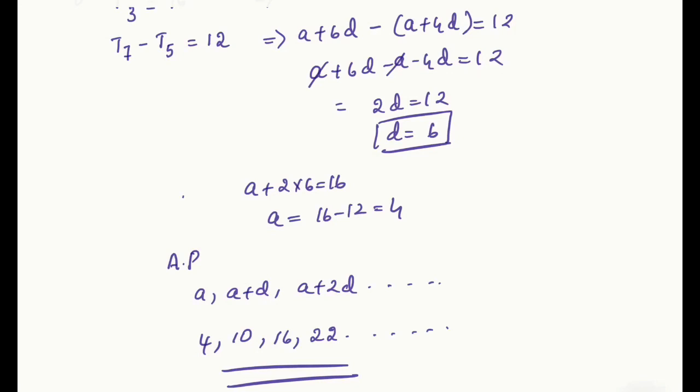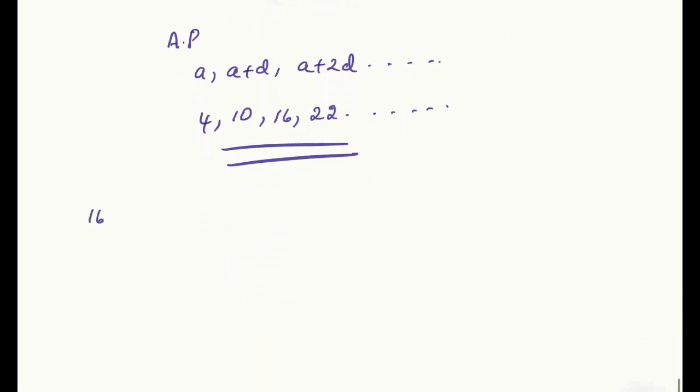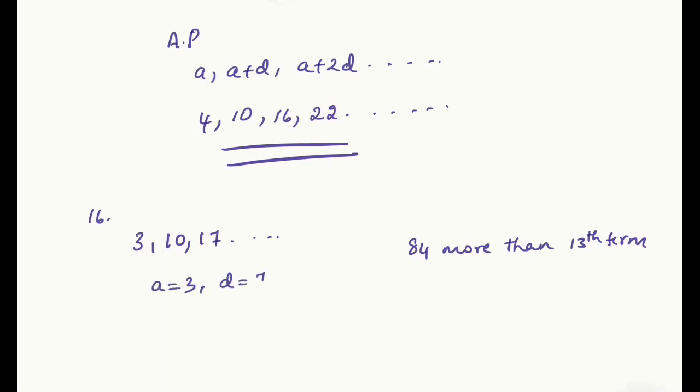Now let me do the 16th question. What is given in the 16th question? Question number 16. Which term of an AP given as 3, 10, 17 will be 84 more than its 13th term? In order to do this, first we need to find out the 13th term. So A is 3, D is 7.